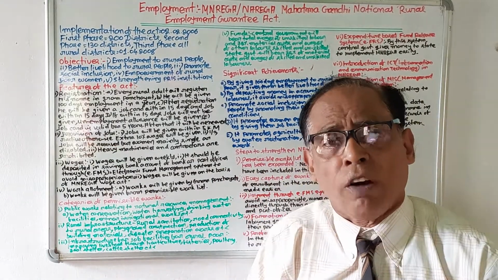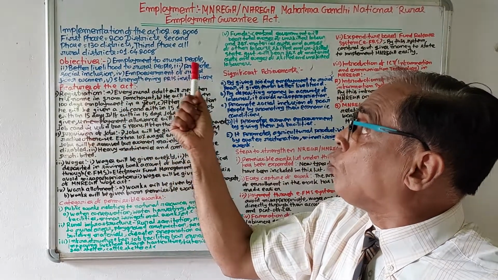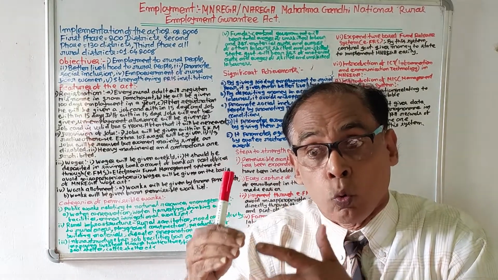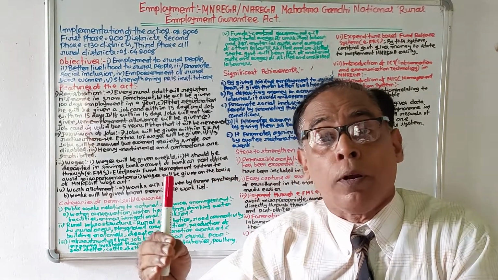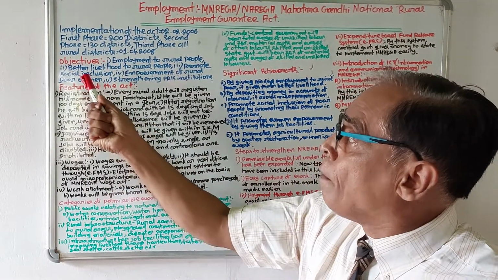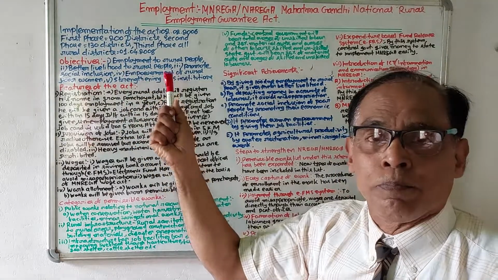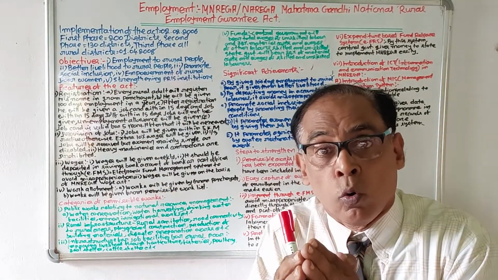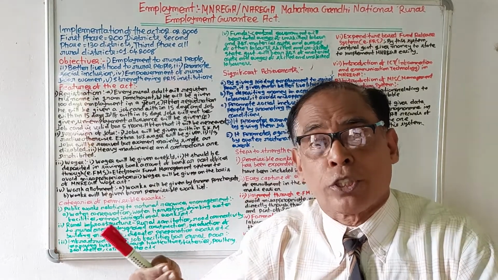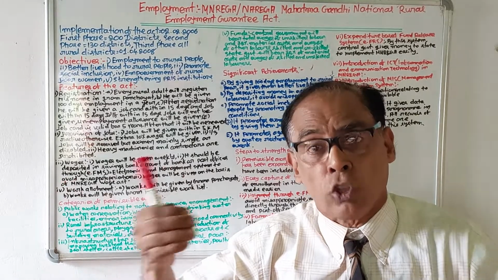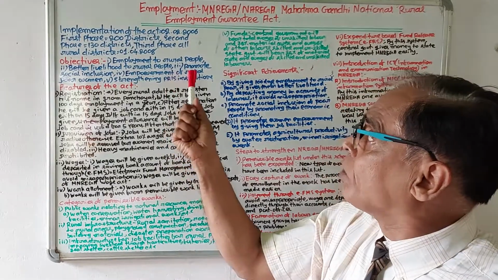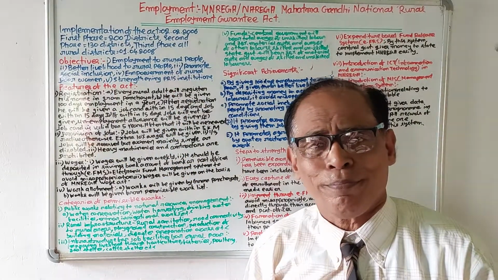The first objective of this scheme is employment to rural people. The first objective is to give employment to rural poor people in unskilled work. Number two, better livelihood to rural people. By giving employment to rural poor people, its objective is to promote economic development of poor people of the rural area. Number three, promote social inclusion.